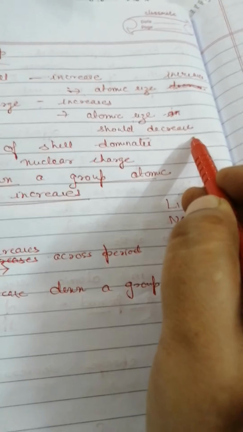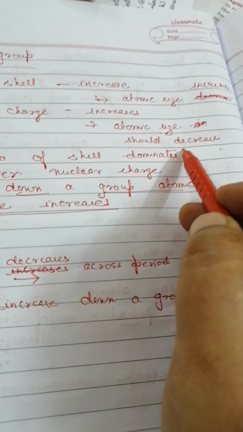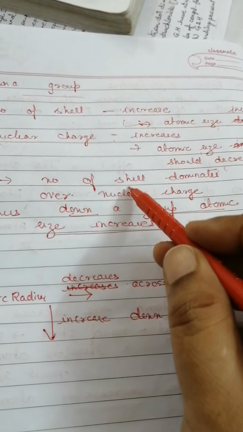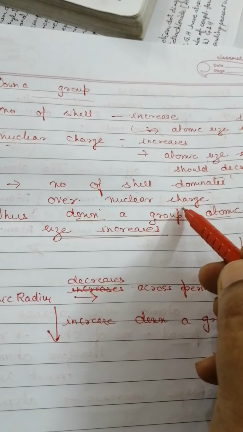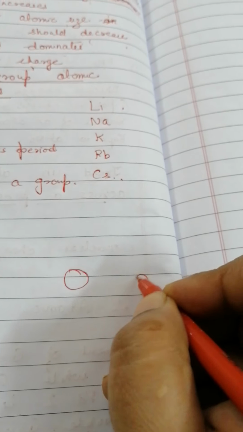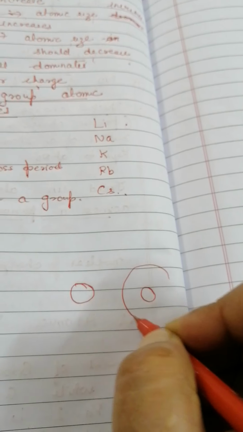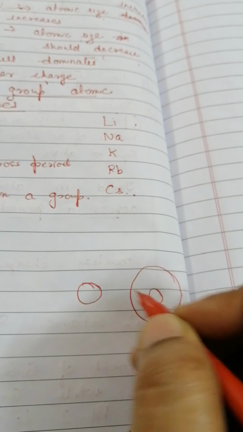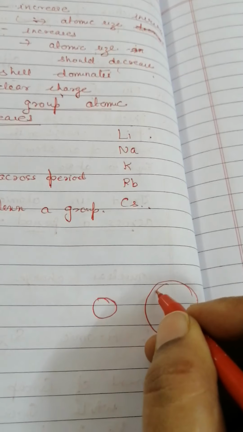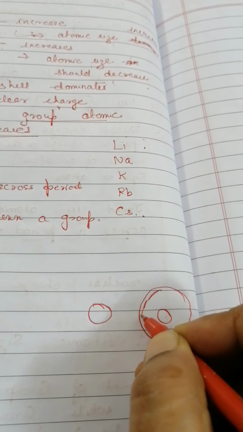So what is the net effect? In this particular case, because the number of shells itself has increased, the number of shells is going to dominate over the nuclear charge. See the example here. If an atom has only one shell and the other atom has two shells, obviously the number of shells is more. Maybe the nuclear charge will also be more, but even if it pulls, there will be only a slight difference in the atomic radius.